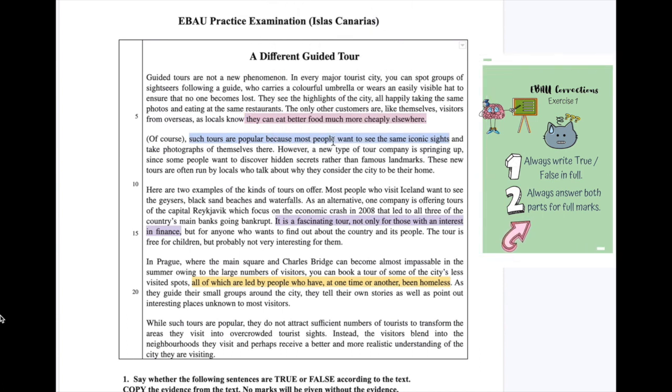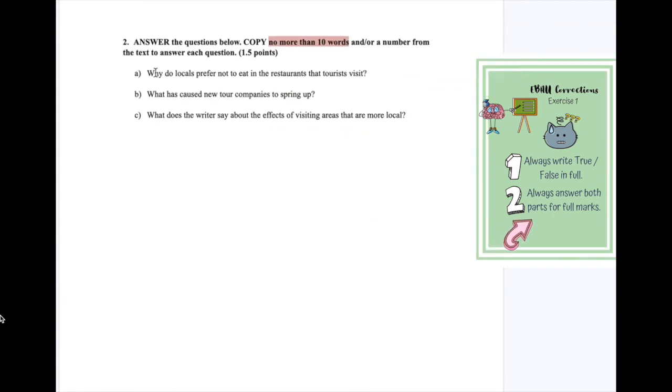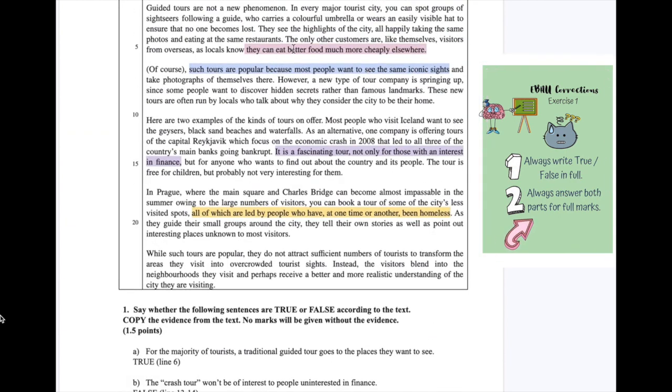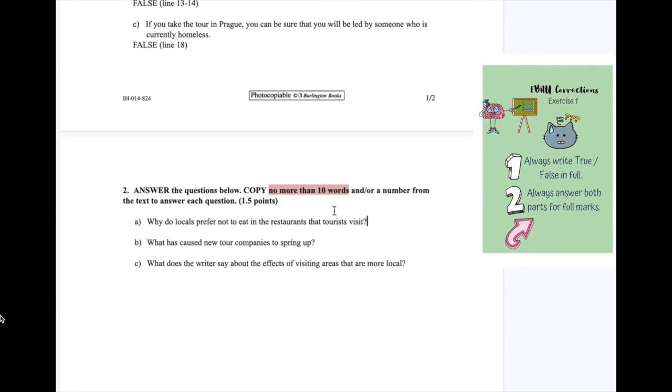They can eat better food much more cheaply elsewhere. We don't need to write locals because this they already is referring to the locals, okay? And it's talking about the fact that they can eat much better food cheaply in a different place. So that's why they prefer not to eat in restaurants that tourists visit, because generally when tourists go on holiday, the people that work in restaurants know that they're tourists and they charge much more money. Okay, so that's the answer to this one. And as you can see, 1, 2, 3, 4, 5, 6, 7, 8, 9. We have 9 words, so it's under 10, so it's perfect.